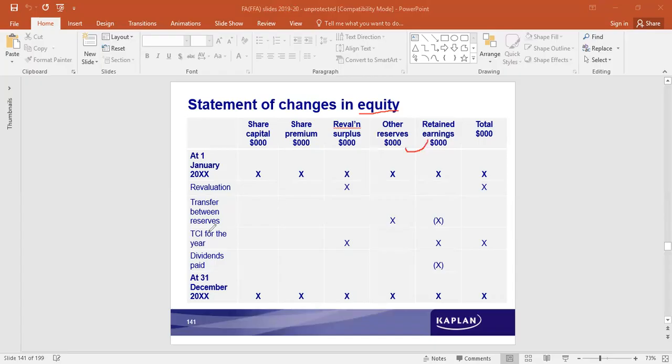Any kind of profit that is earned and available gets added. Then the dividend payment is deducted. So the adjustments are made to the retained earnings.